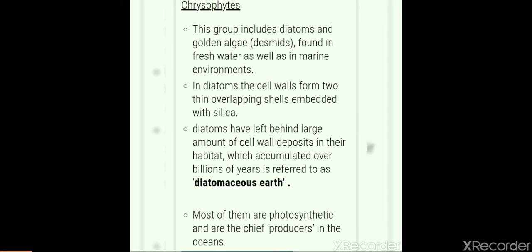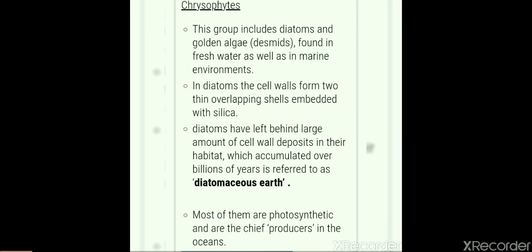Due to the deposition of silica, the cell walls in these diatoms are indestructible, because they have silica around the cell wall. Diatoms have left behind a large amount of cell wall deposits in their habitat, and over millions of years this large amount of diatom cell wall has been deposited there, and that is called diatomaceous earth.